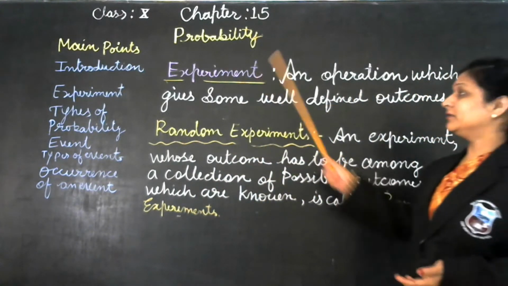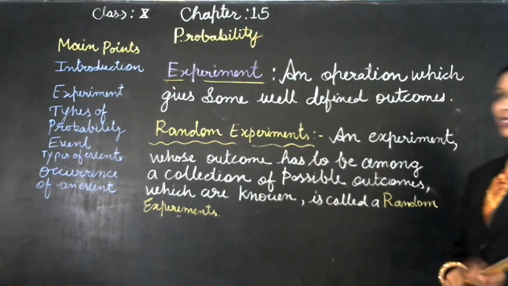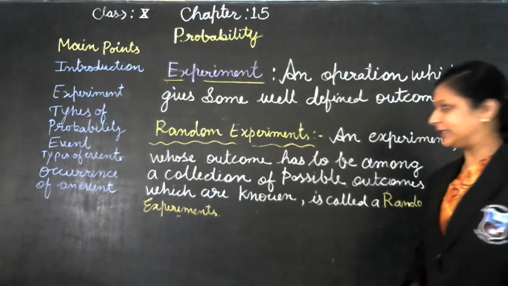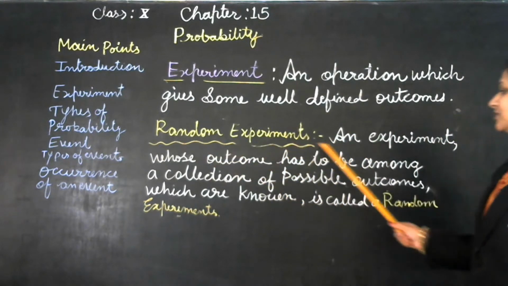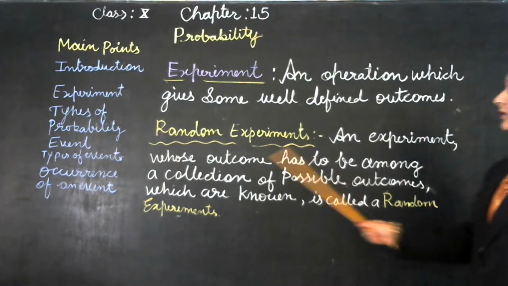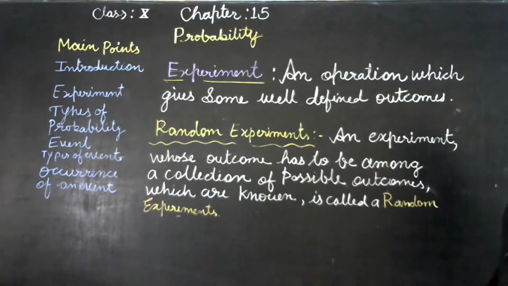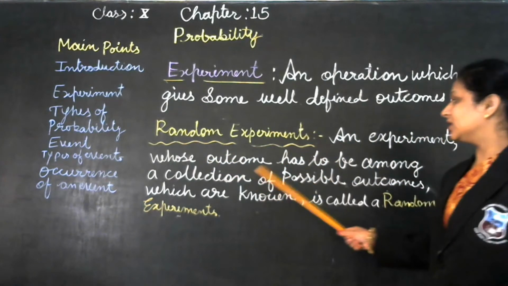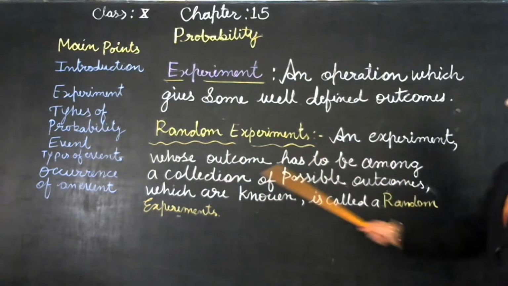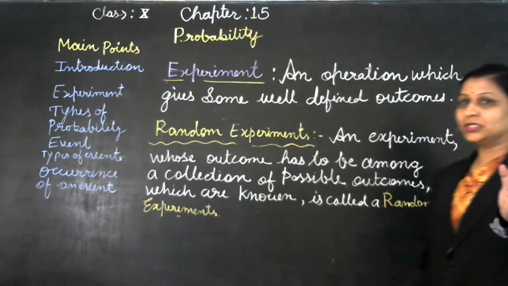Now for experiments, we have two types. The first one is the random experiment. What is a random experiment? An experiment whose outcomes have to be among a collection of possible outcomes which are known.